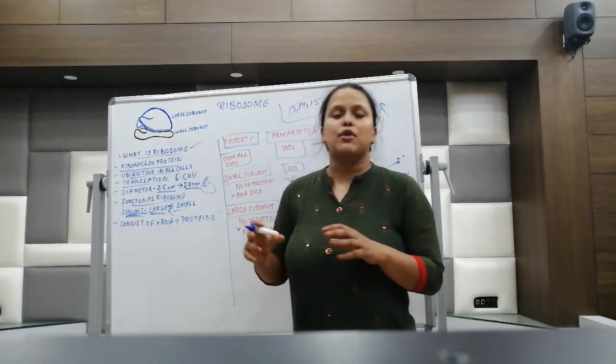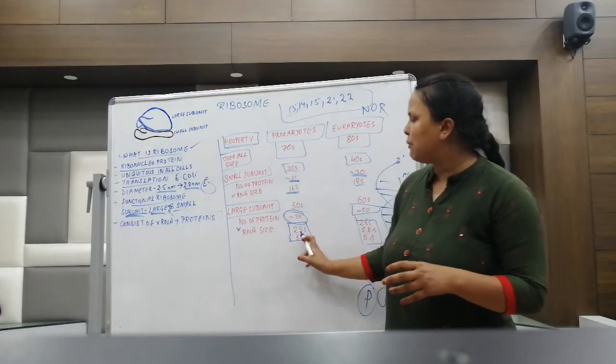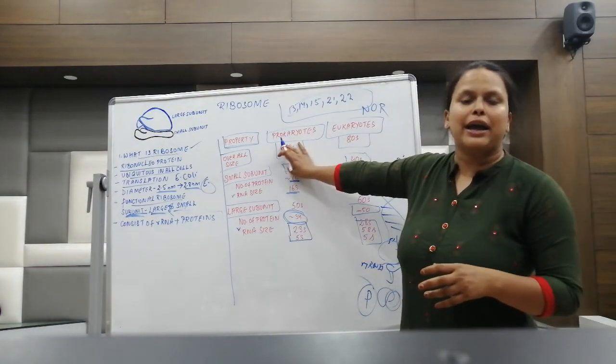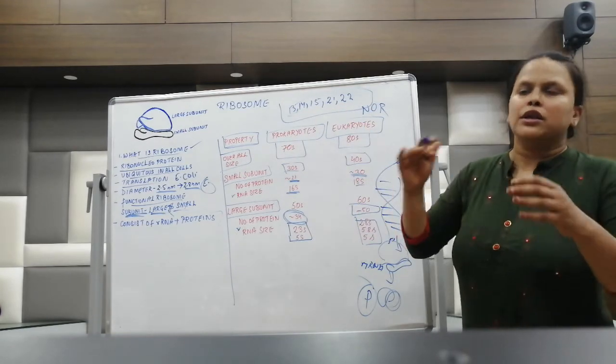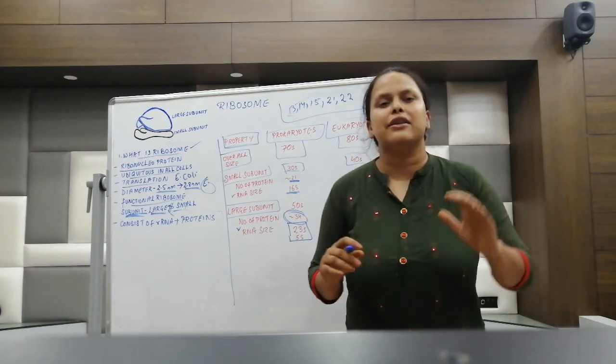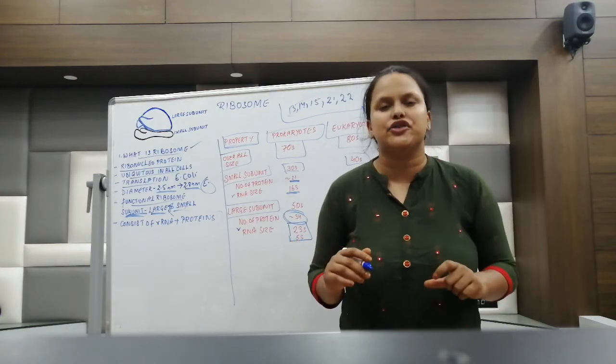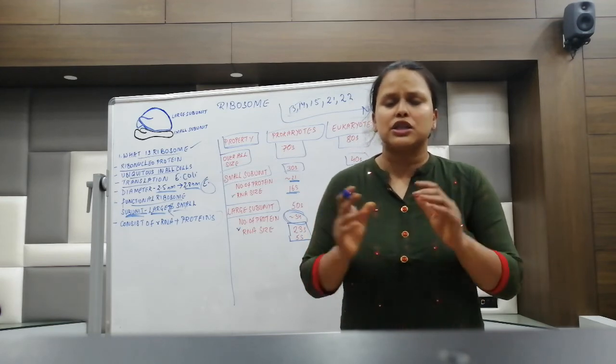Then this ribosome is made up of rRNA and protein. The composition of rRNA and protein we have seen in prokaryote and eukaryote as well. The difference in the numbers has come because the nuclear organizing regions are present in different chromosomes, and therefore they provide different genes and different proteins. So this is all about the ribosomes.